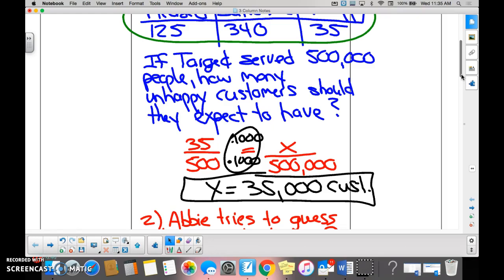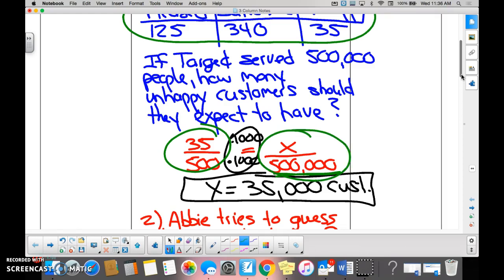So I had my intern do a little survey of 500 people, and we found out that 35 out of 500 were unhappy. Boss wants to know how many total are unhappy. What are we using to get there, everybody? Proportions. So if 35 out of 500 are unhappy, could we expect that X out of 500,000 are unhappy? Yes. And are you able to use this number here to get to the number X? Yes. And we use our little bubble method, yes, no?